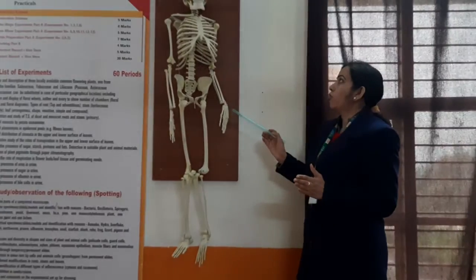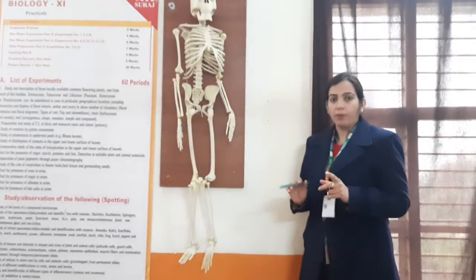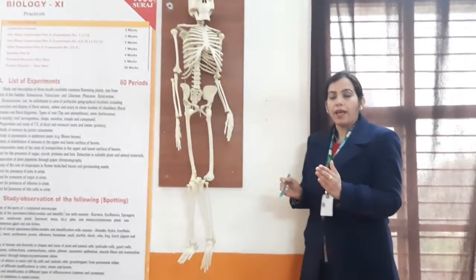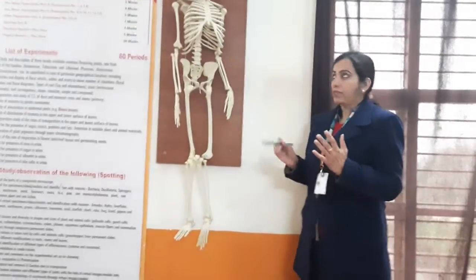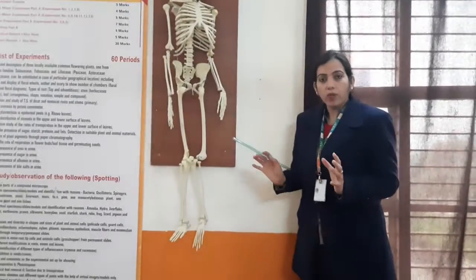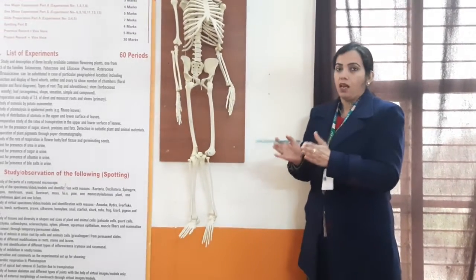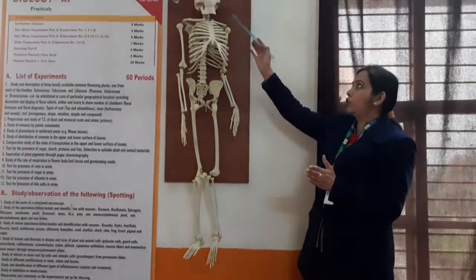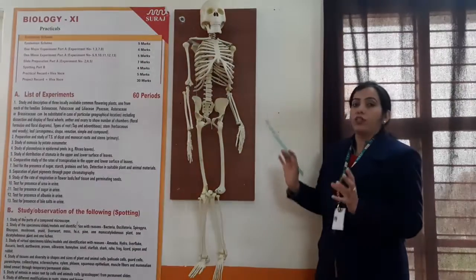Okay, now if we talk about the joints, there are three kinds of joints. One is immovable, second is slightly movable, and the third is freely movable. Now, immovable joints means they cannot move from their place, they are fixed at a place. For example, most of the joints of the skull are immovable joints except the lower jaw.